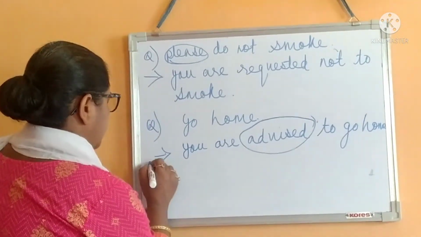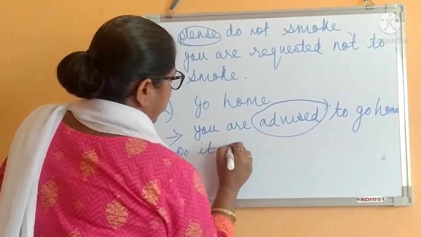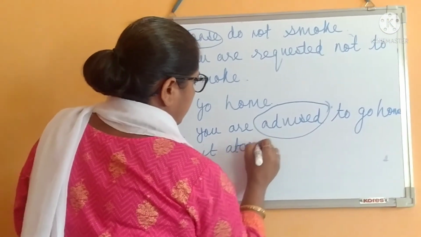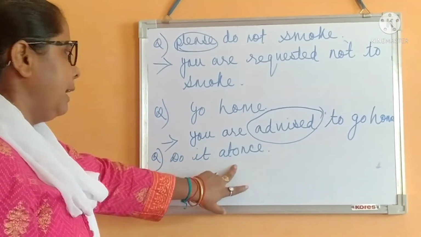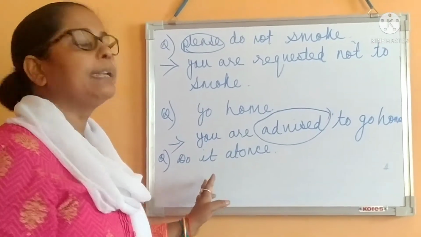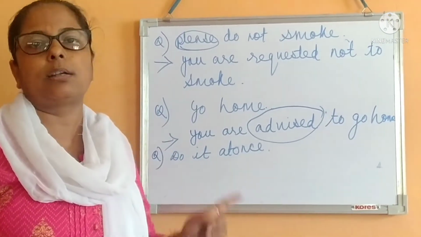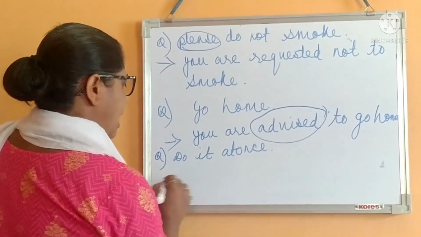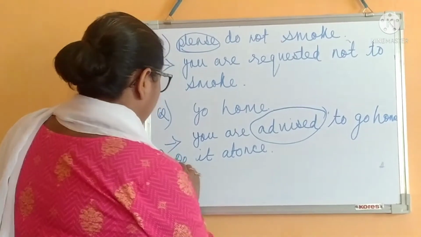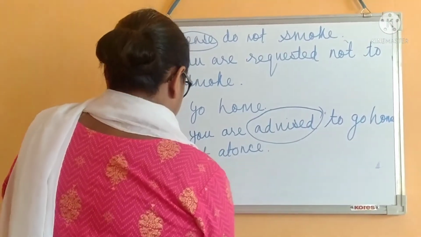See the next sentence. Do it at once. It is not an advice, but it is an order. The very words do it imply order. So what will be the answer?